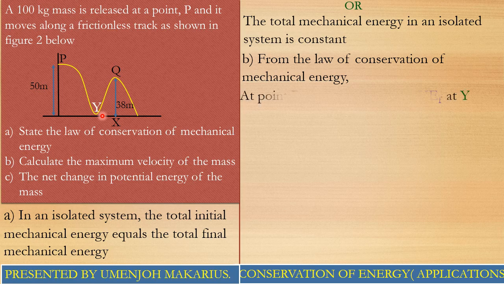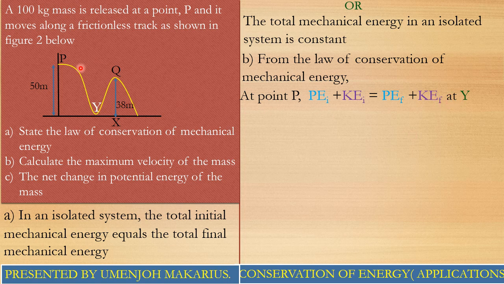So guys, we can simply tell them that at point P, the highest level, the initial potential energy plus the initial kinetic energy at this same point has to be the same as the final potential energy at the point Y plus the final kinetic energy at the point Y. Good.